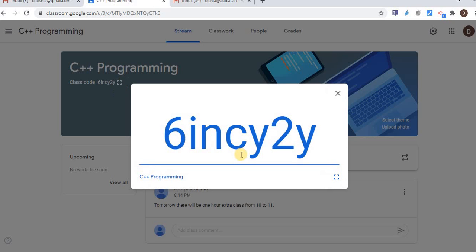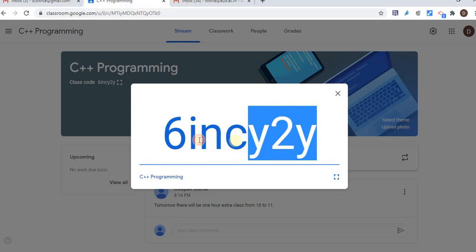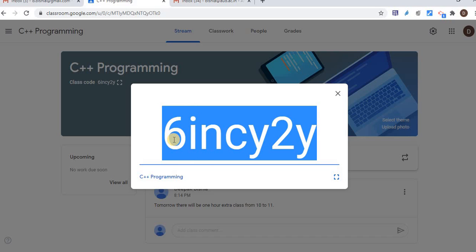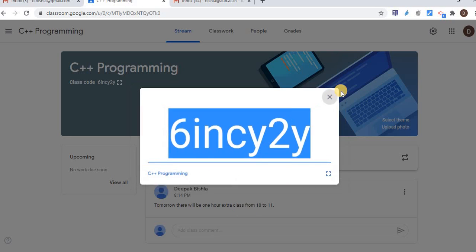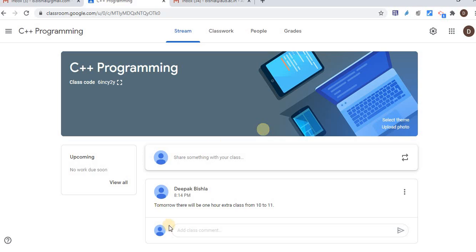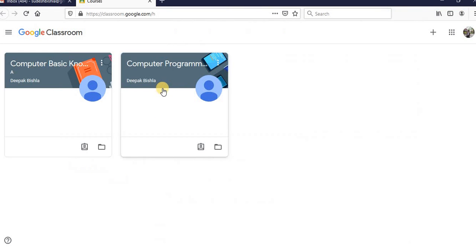So let's say I just copy this code and just close it. Now I'm going to add here. I have another browser. I opened one more browser, and now I am going to join a class. So that is a different browser.